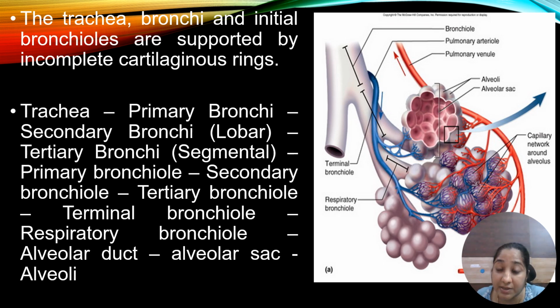These are the structures here. These are the bronchioles. Next, these are the terminal bronchioles. Each terminal bronchiole divides into fine, thin respiratory bronchioles. Then it divides into a number of alveolar ducts, then alveolar sacs, and single alveoli, which we can compare to leaves. So these are the structures present in the lungs.